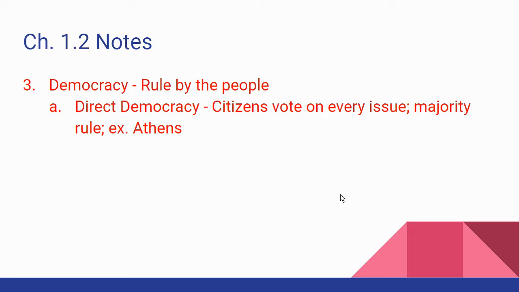We really don't have that in America. Now, if you were to go to New England, in some of the small towns and villages of New England, they have a direct democracy. They don't necessarily elect a mayor and a city council like we do in Texas, but the town would get together and have a town meeting once a year or however often they need to, and they vote on every issue. And so that does exist on a small scale.